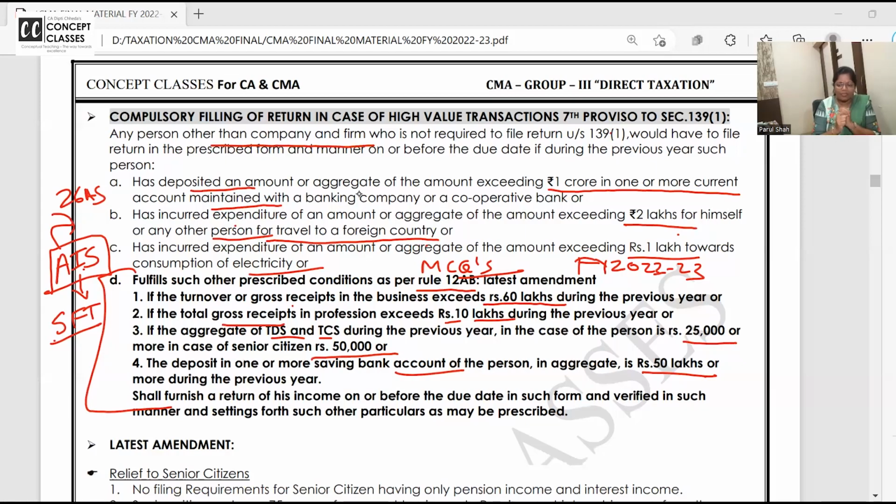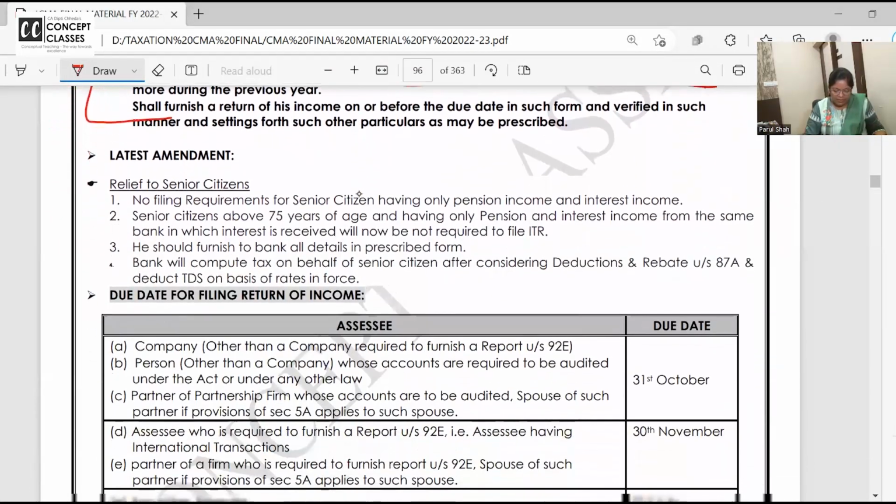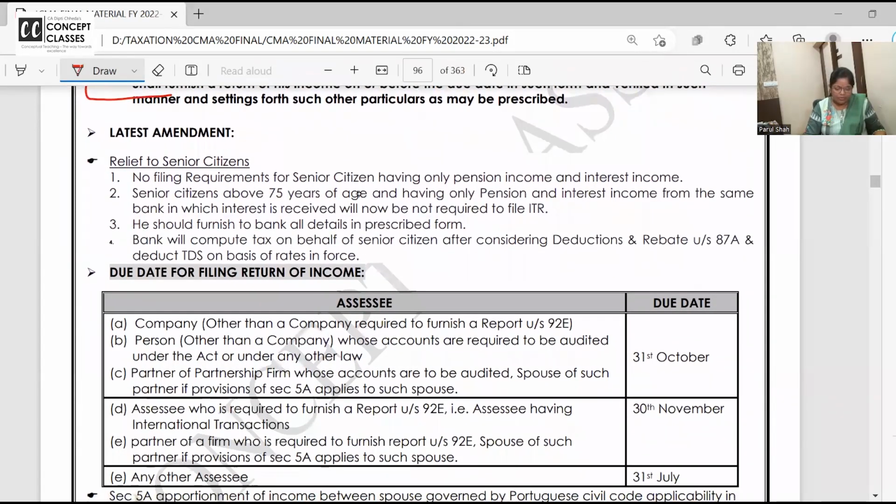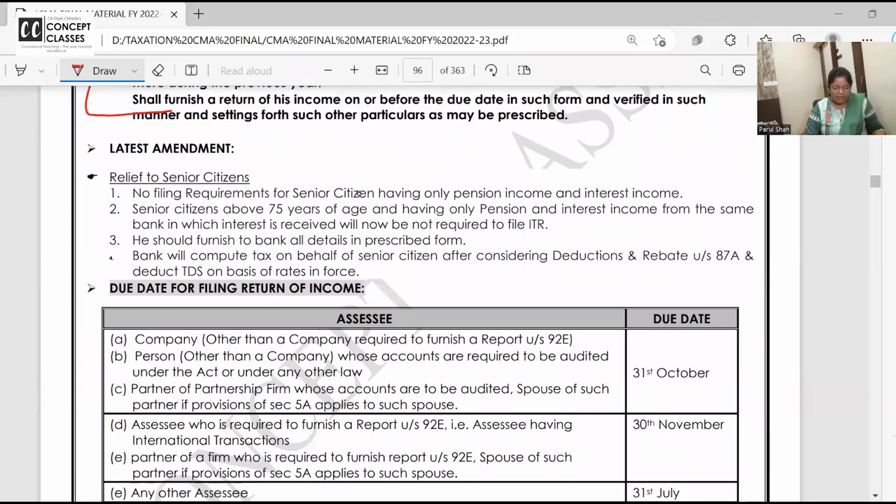Yes, clear to all of you? Yeah, we'll go to some of the more concepts and then directly we will shift to the Q&As also for this. Yeah, this I have written as latest amendment, but this is not the amendment of financial year 22-23. This is amendment of 21-22, but still very important.